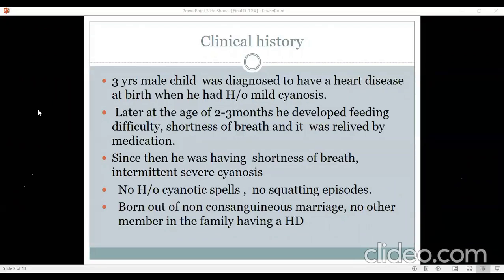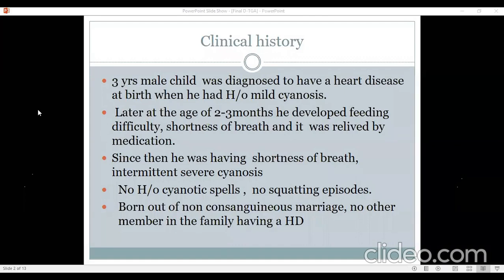History of failure to thrive was present, no history of any syncopal attacks. And this history of cyanosis was mentioned by the attendants. Whether they noticed this or the physician noticed this, we are not sure of that. We're not sure. But even if it is not noticed by anybody at birth or soon after birth, I think we have to think about conditions which produce cyanosis at birth.